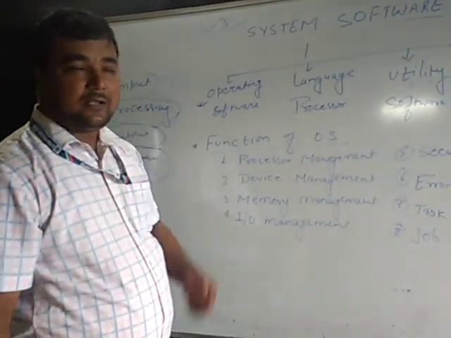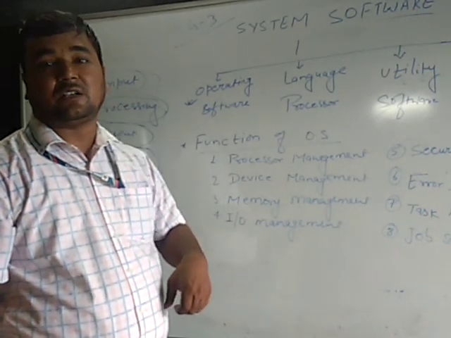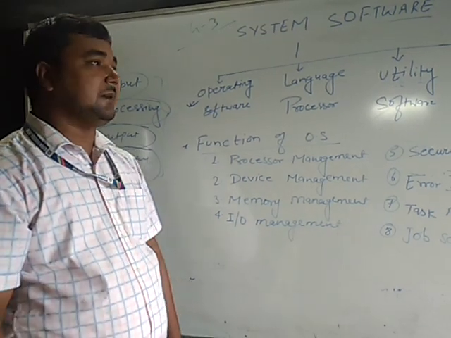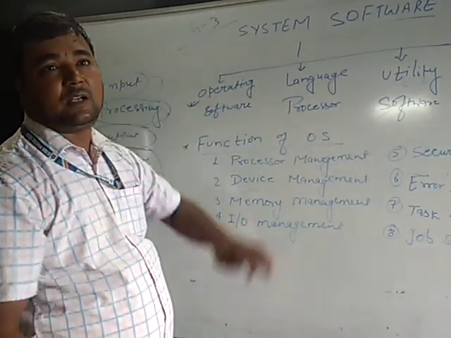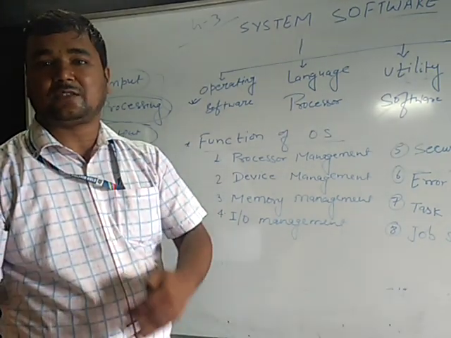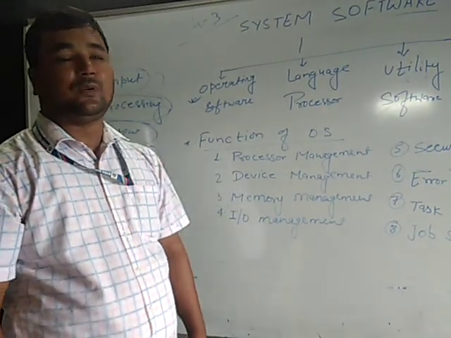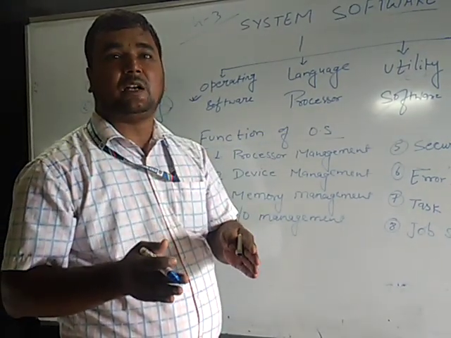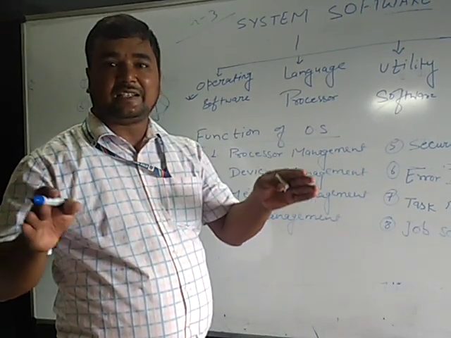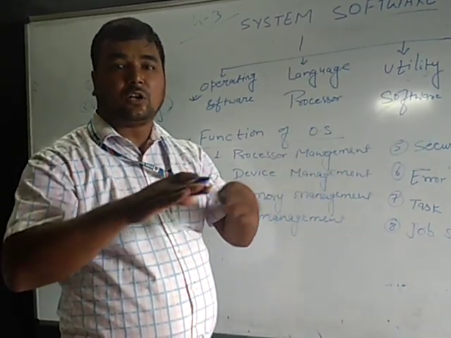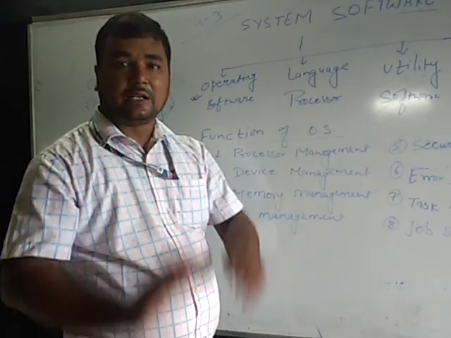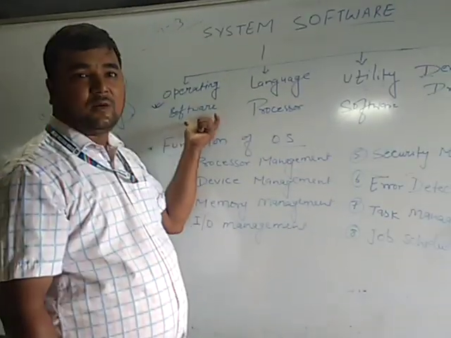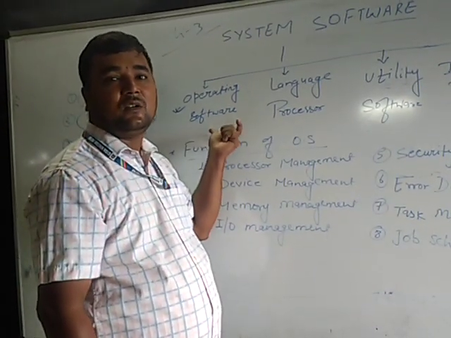So what is operating system? The operating system is a set of programs, a collection of programs which operates the working of our system. This is the main software which operates all the functions, all the tasks, all the operations held in our computer. It is also called master software. Master software means the main software which takes the decisions and manages all the units, all the devices available in our computer. This is the main platform where the user can work.